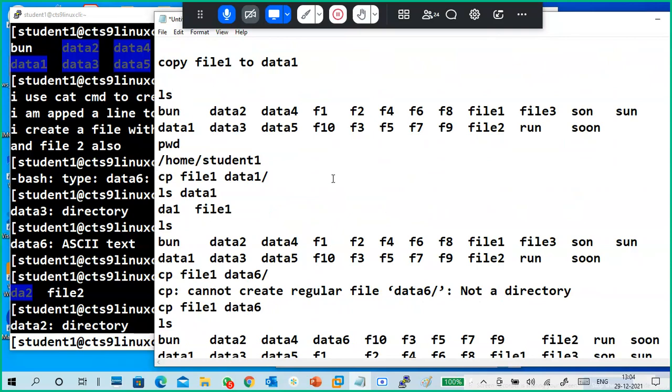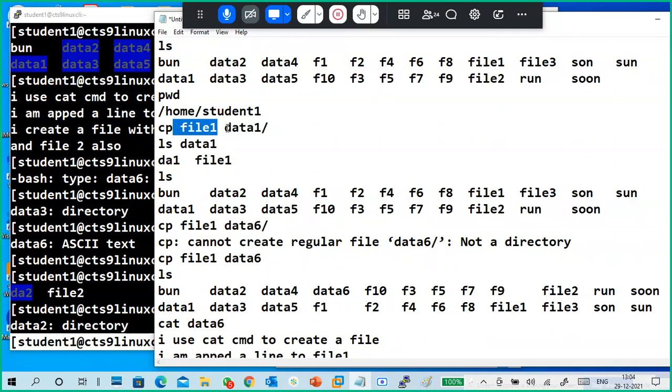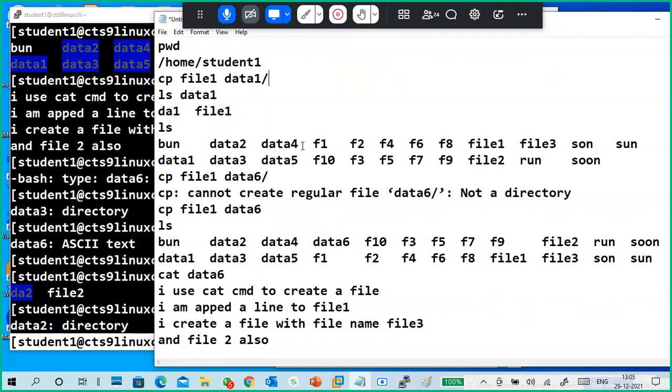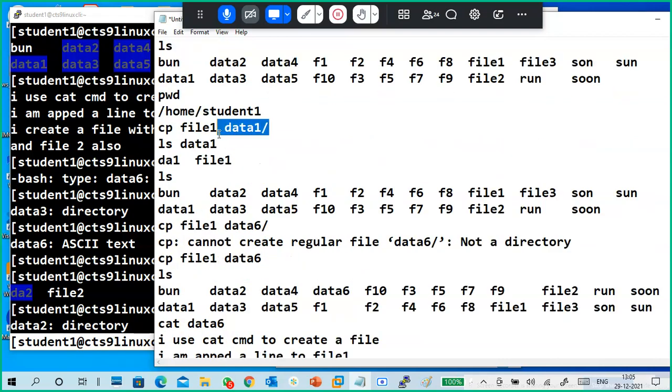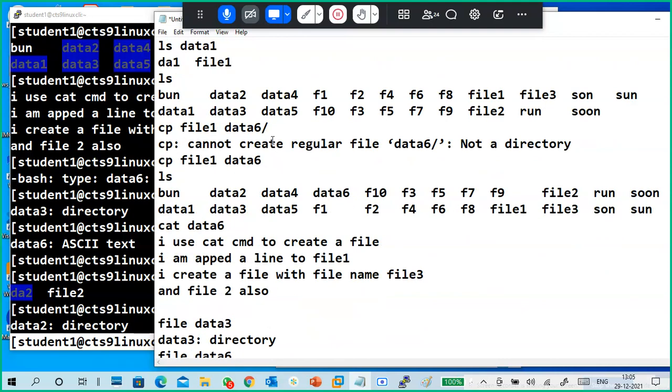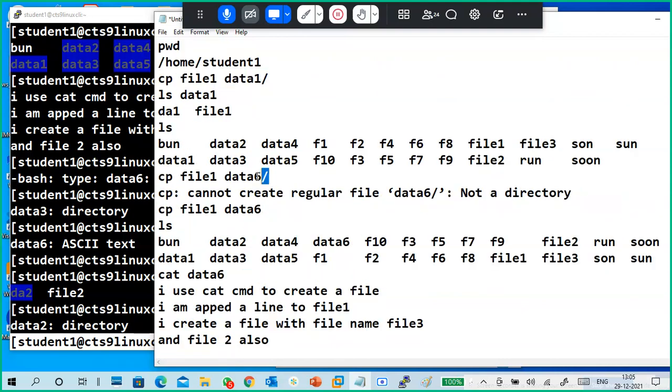Okay. So guys, I copied a file. This is my file 1. I copied it into a directory, and when you are copying to a directory, compulsorily use a slash. The system will verify whether it is a directory or not. The slash represents that this is a directory. If the directory exists, it copies this file into that directory. If the directory does not exist, it throws an error.